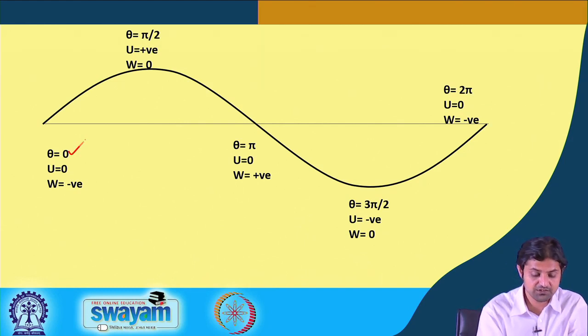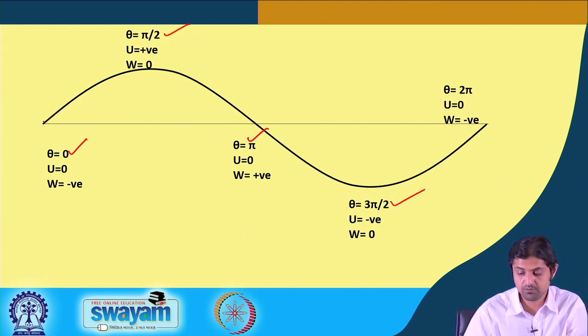More importantly, this is theta equal to 0 starting from here. This is theta equal to pi by 2, this is theta equal to pi, this is theta equal to 3 pi by 2 and this is theta equal to 2 pi. So the phase is changing by pi by 2 from this point to this point to this point to this point and to this point finally.